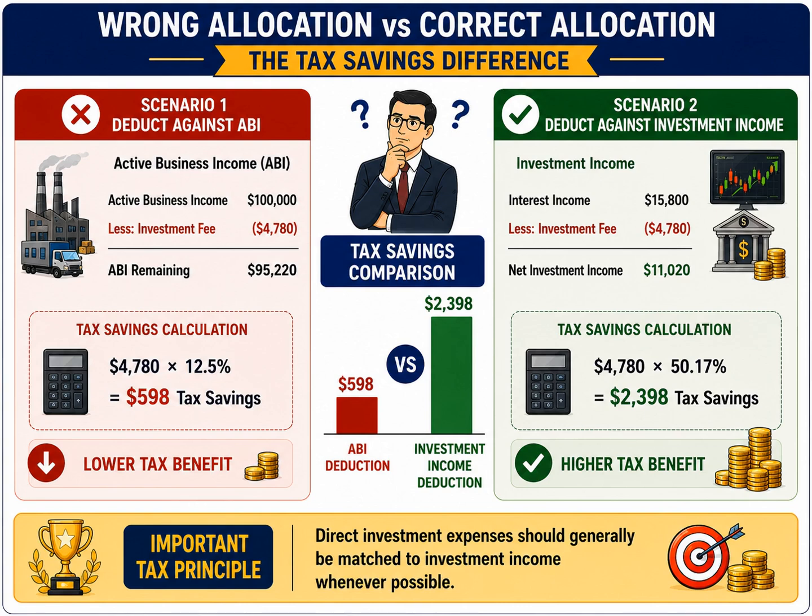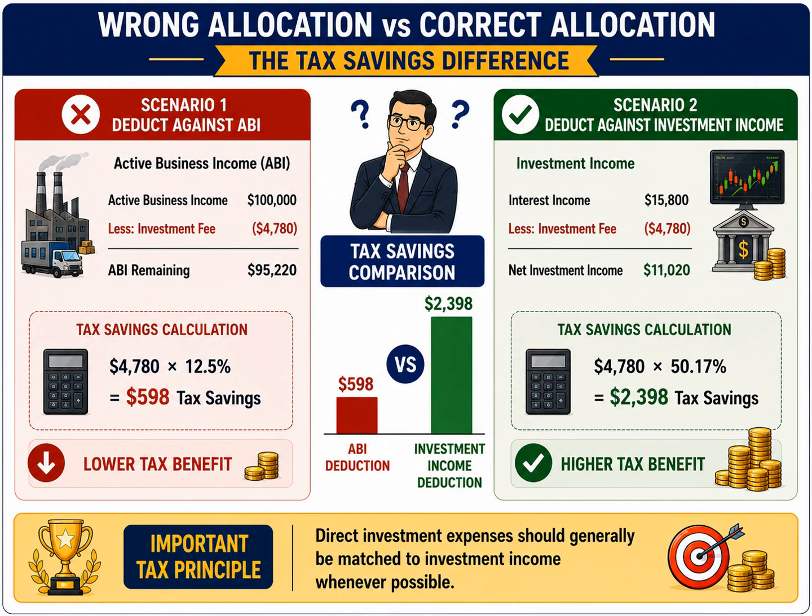As a result, the same $4,780 deduction now produces tax savings of approximately $2,398. Notice that nothing changed except the location of the deduction. The expense amount is identical. The corporation is identical. The only difference is the income source against which the expense was deducted. And yet the tax savings increased from roughly $600 to almost $2,400.